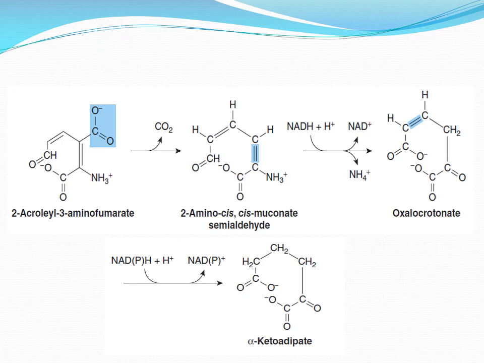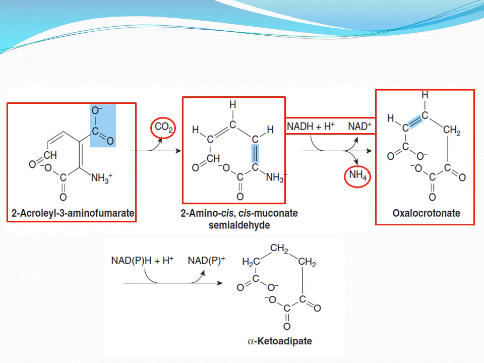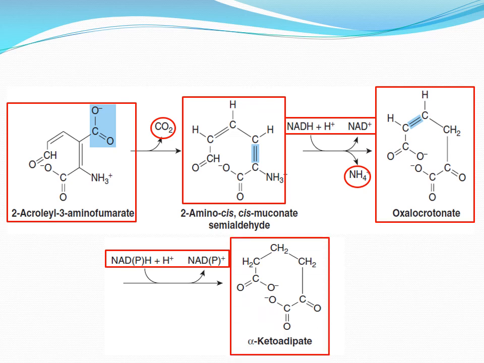2-acroleyl-3-aminofumarate is decarboxylated into 2-amino-cis-muconate semialdehyde, which will be deaminated into oxaloproprionate. It will convert into alpha-ketoadipate, which ultimately forms acetyl-CoA.